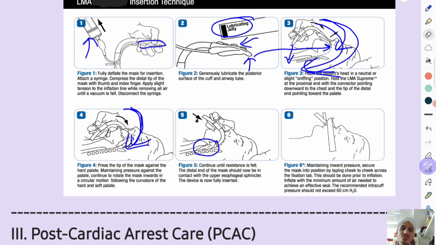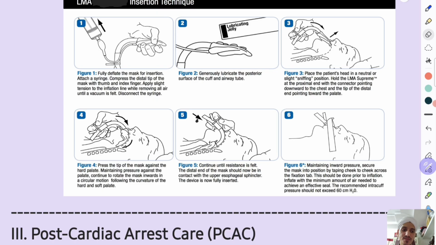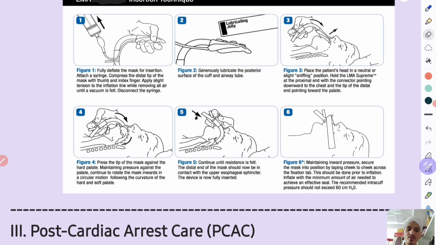So these are supraglottic airways. When you have done that, just tape it by this, and after taping only you inflate the balloon so that it gets fixed at this site, and then you will give ventilation through this route. Okay, that's about the LMA insertion technique. To know in detail, you can watch some video of that.